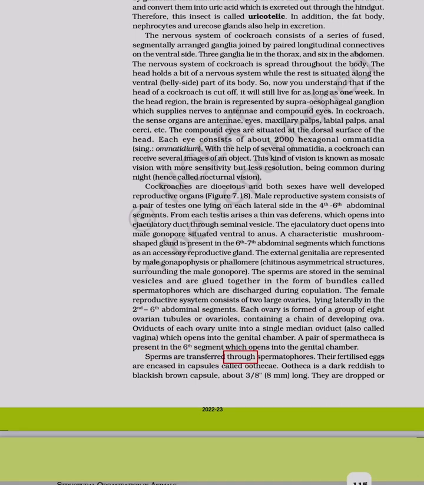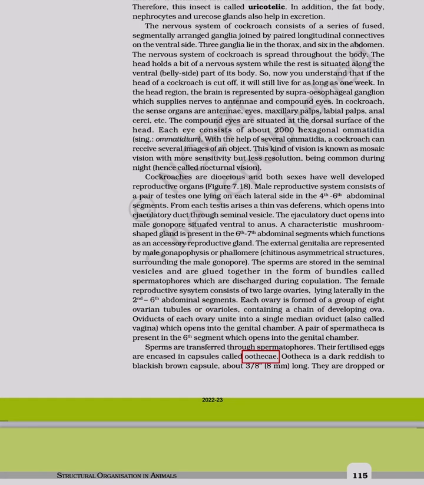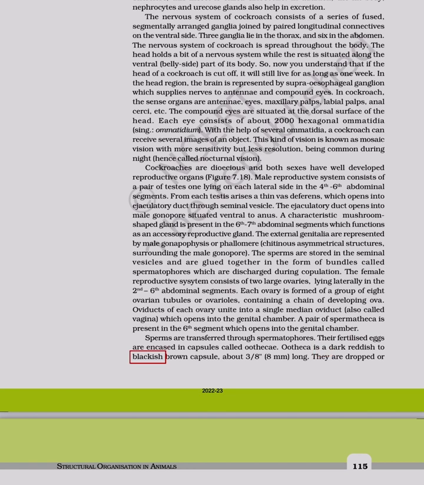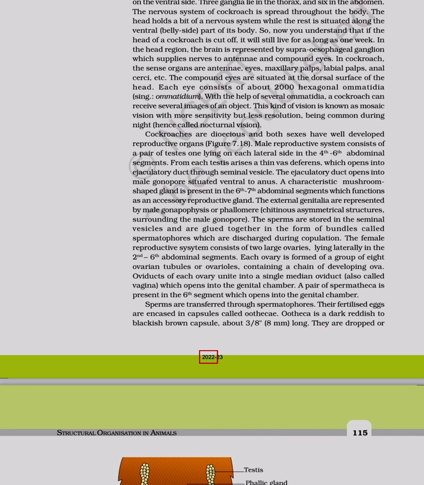Sperms are transferred through spermatophores. Their fertilized eggs are encased in capsules called ootheca. Ootheca is a dark reddish to blackish brown capsule, about 3/8 mm long. They are dropped or